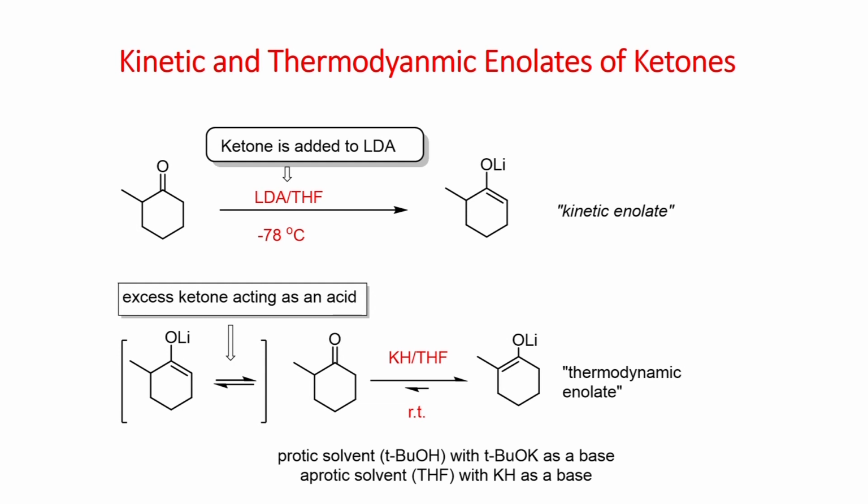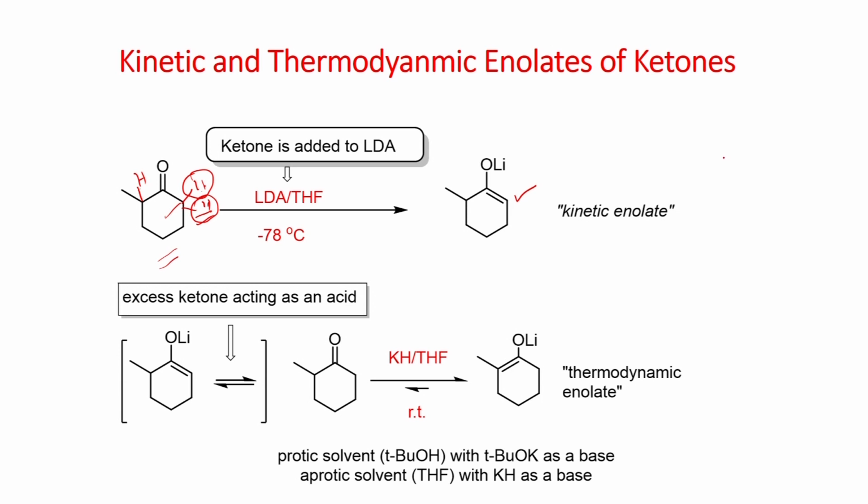So, this slide shows the kinetic versus thermodynamic enolates of ketones. Now, let us look at this ketone. You have 2 kinds of acidic protons. This one is more acidic compared to this, and this proton is also less sterically hindered. So, when you have LDA at -78 in THF and you add this ketone, you can selectively deprotonate the less sterically hindered, more acidic proton, and generate this enolate selectively.